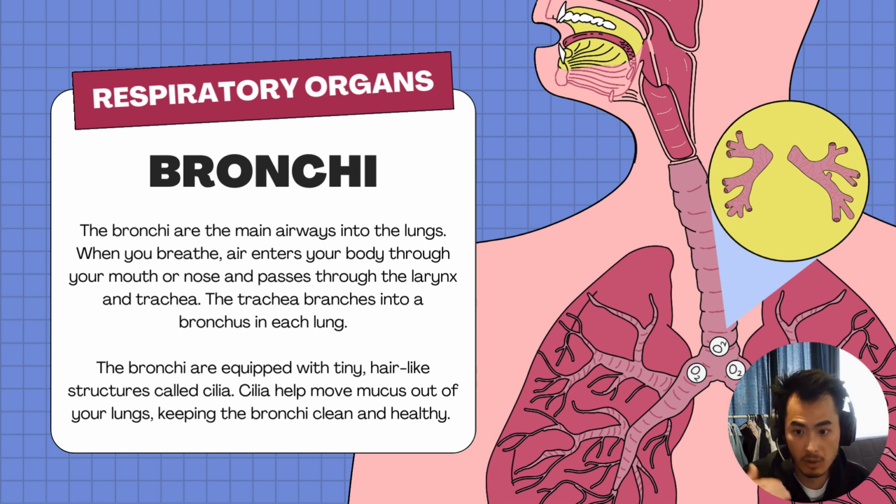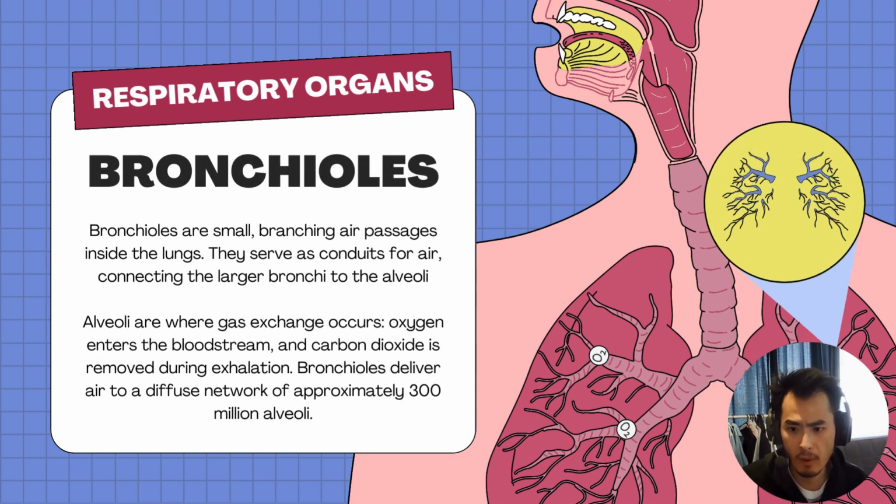Next up, we have the bronchiole. So they're the main air pathway, as you can see here. So this is your trachea once again. This is your bronchiole, as you can see here. So as you breathe in, air enters your body through your mouth or nose. It passes through the larynx and the trachea, and they are lined with tiny structures called cilia. It allows the movement of mucus out of your lung, keeping your bronchiole clean. Bronchioles, they are small branching air passages. They serve as conduits for air, so alveoli are where gas exchange occurs, so oxygen enters, carbon dioxide gets removed.